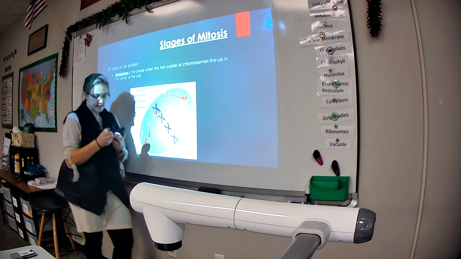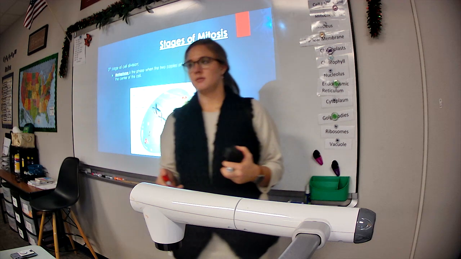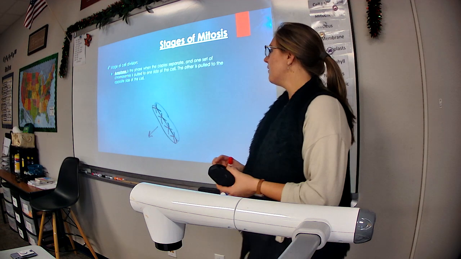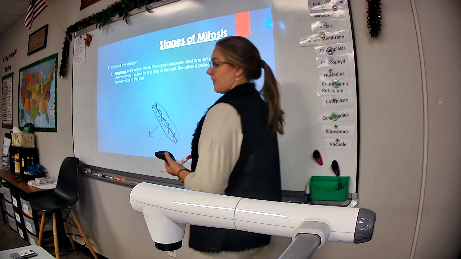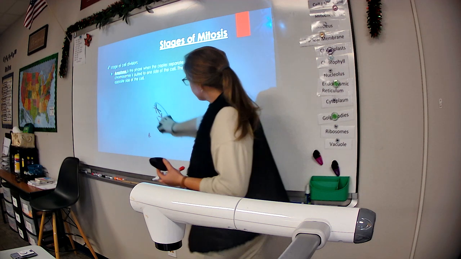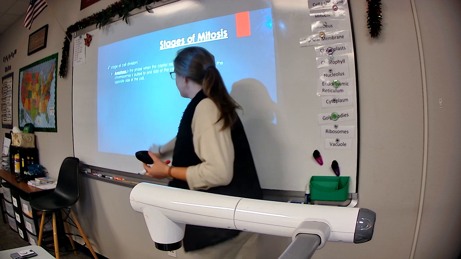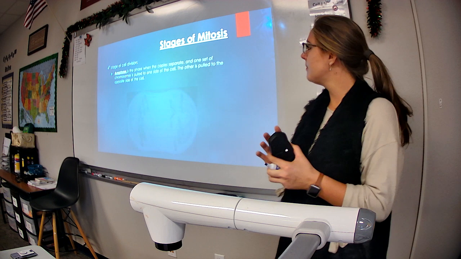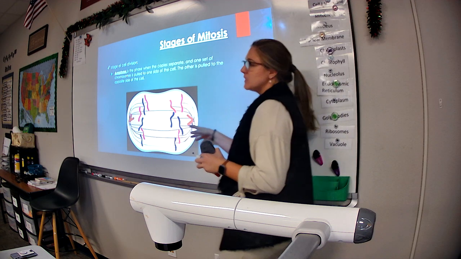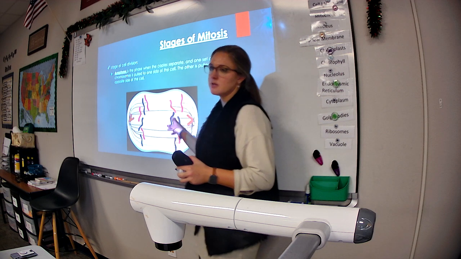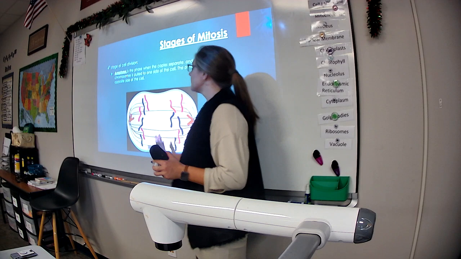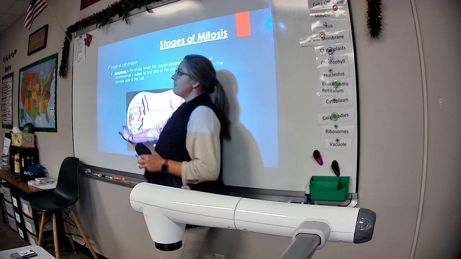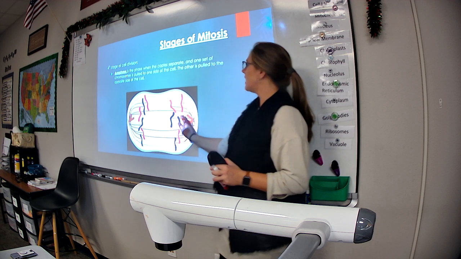So anaphase is when the chromosomes split. Metaphase, they line up. That's the third phase. The fourth phase is anaphase, A-N-A phase. This is the phase when the copies separate. If I made this picture, I would put all blue on one side, all red on the other side. I think this is confusing. But anyway, they split down the middle. One set of chromosomes is pulled to one side of the cell. The other is pulled to the opposite side of the cell.